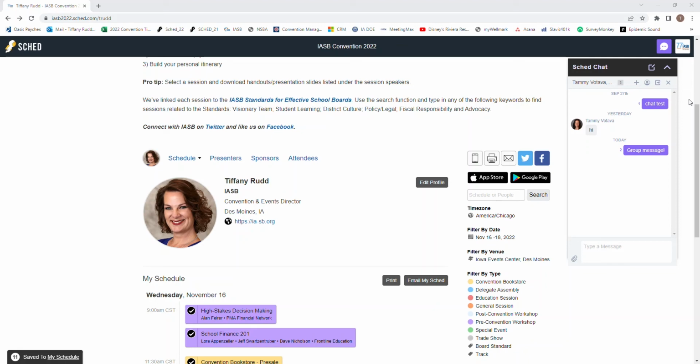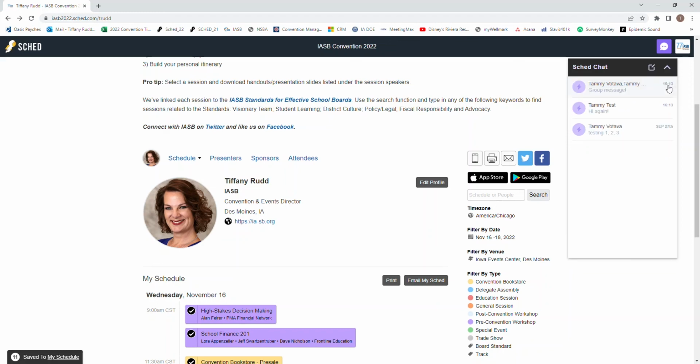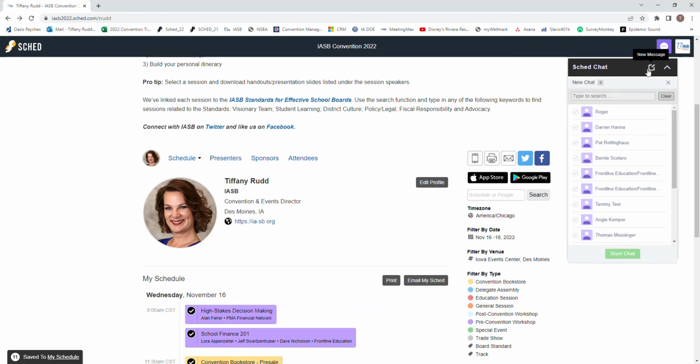Once inside a group chat, the menu bar at the top of the chat box will allow you to invite more people to the group by clicking on the plus sign. Clicking the member list icon will display everyone in the group. The exit arrow icon will let you leave the group chat, and clicking on the X will close that message and show you a list of all active chat messages. The note icon will bring you back to the main screen showing the list of attendees to chat with.